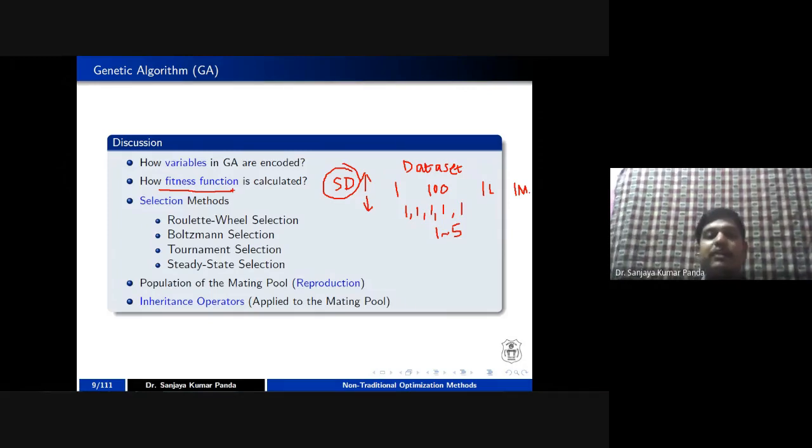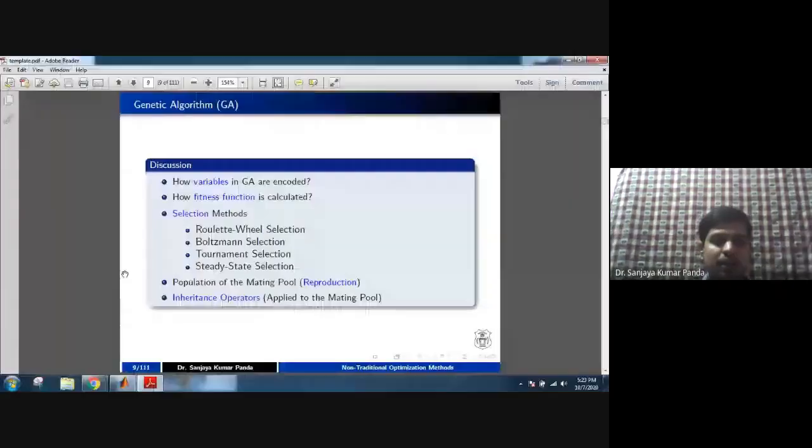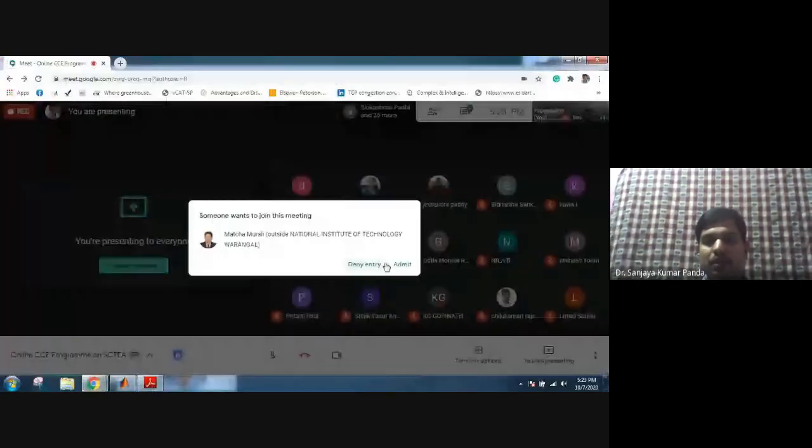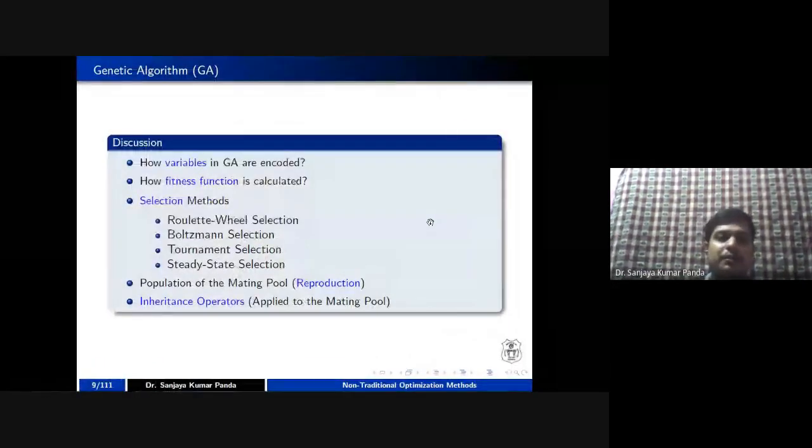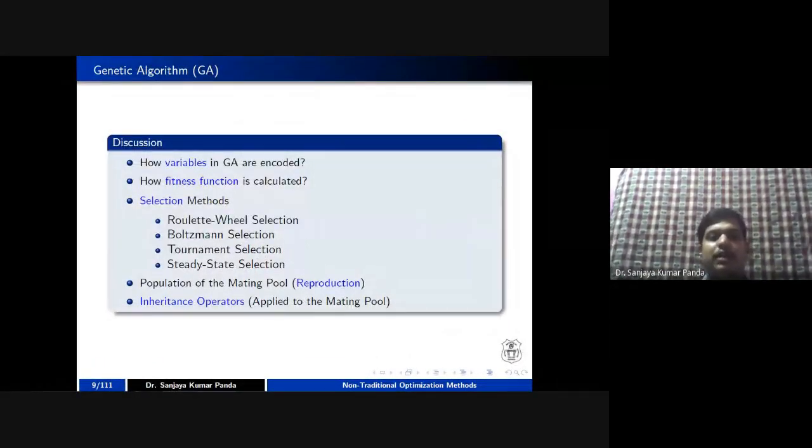But standard deviation is not the only measure you can apply as a fitness function. With respect to a particular domain, one can choose a particular fitness function which can be used to check whether the particular chromosome, or the particular encoding you have done, is fit for the particular problem or not, right? So that's why the second discussion we will make is how the fitness function is calculated and what the fitness function may be.